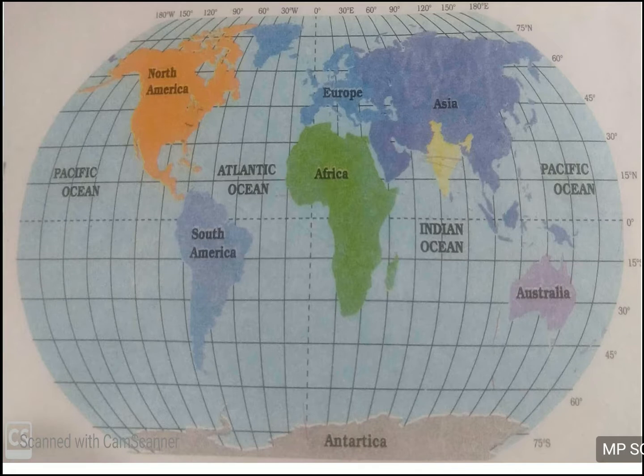to a particular place. Suppose a place is not shown or not written on the globe, but if you know its latitudinal and longitudinal extent, then you can clearly mark and identify where the place exactly is on earth with the help of its latitudinal and longitudinal extent. So this is the use of latitudes and longitudes.